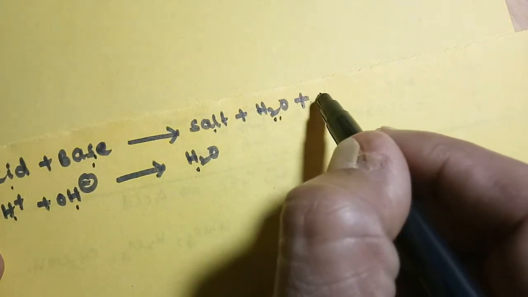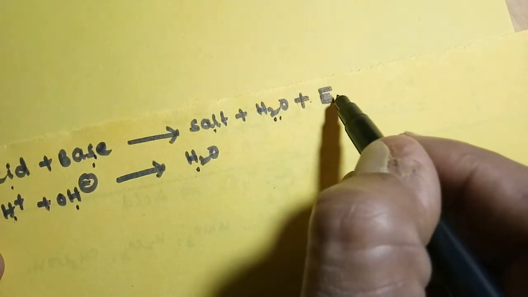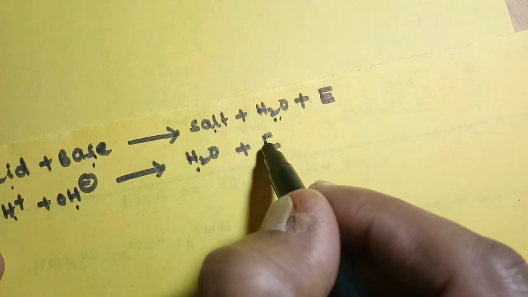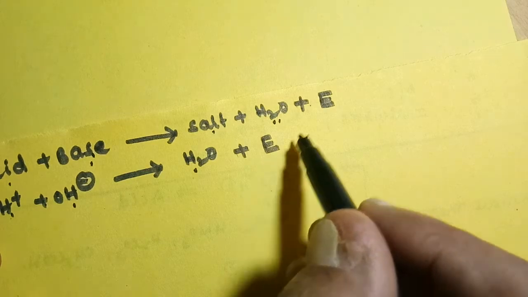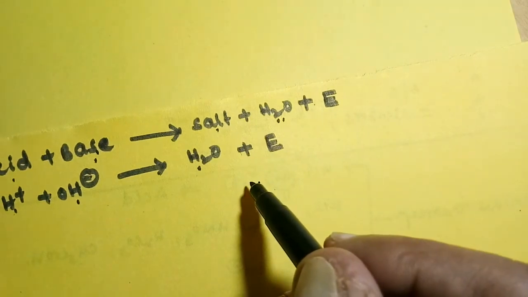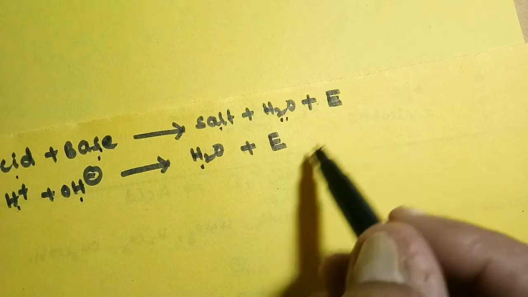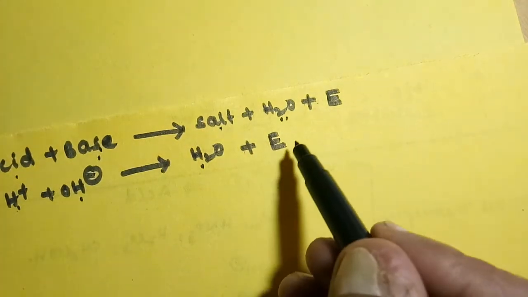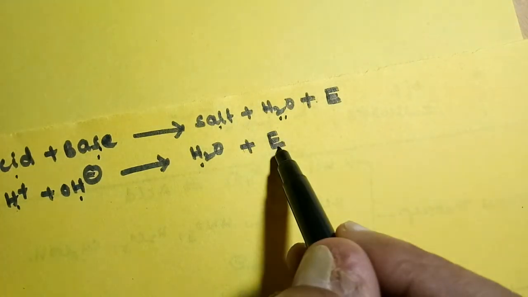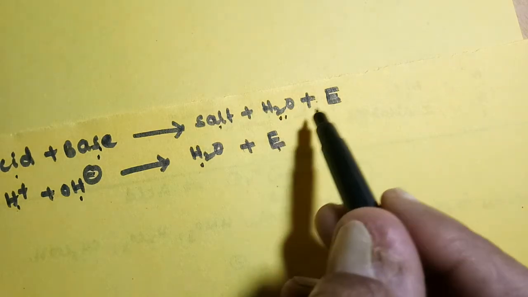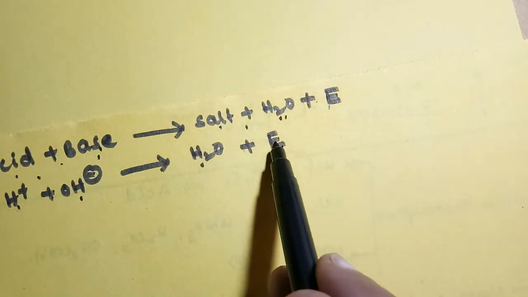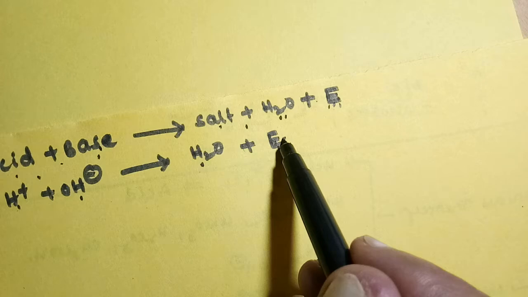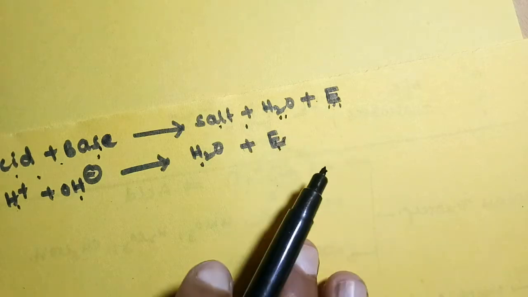All neutralizations are exothermic reactions. Some amount of heat energy is released. So these are all exothermic reactions. This energy is called heat of neutralization. The amount of energy released in a neutralization reaction is called heat of neutralization.